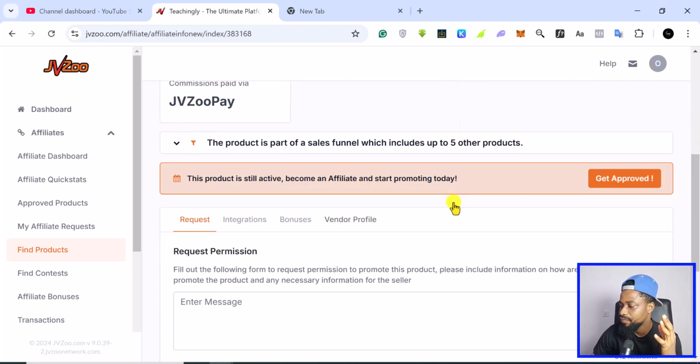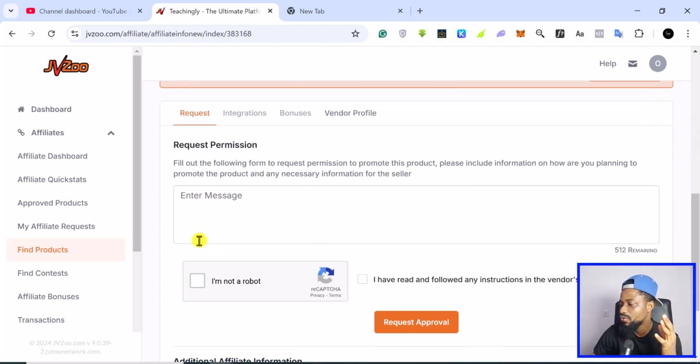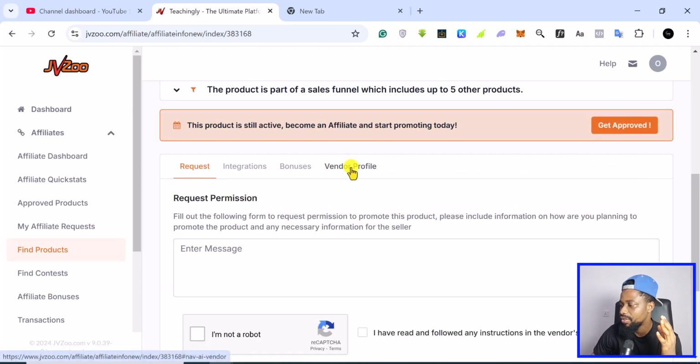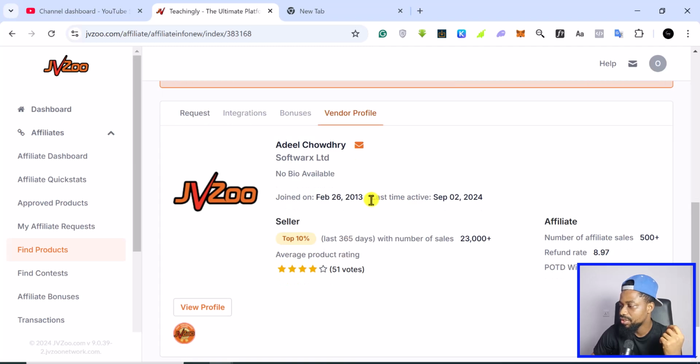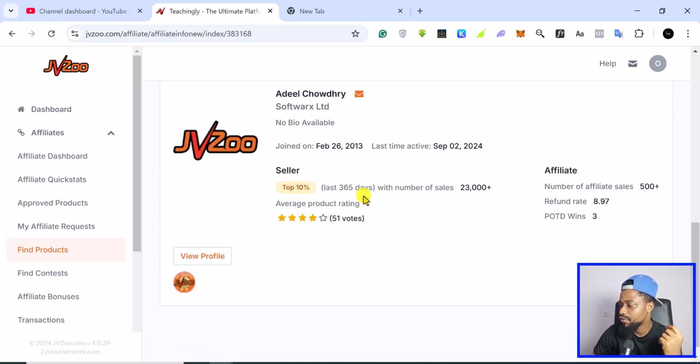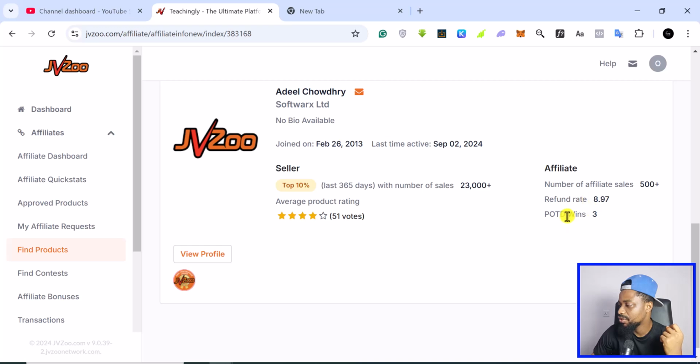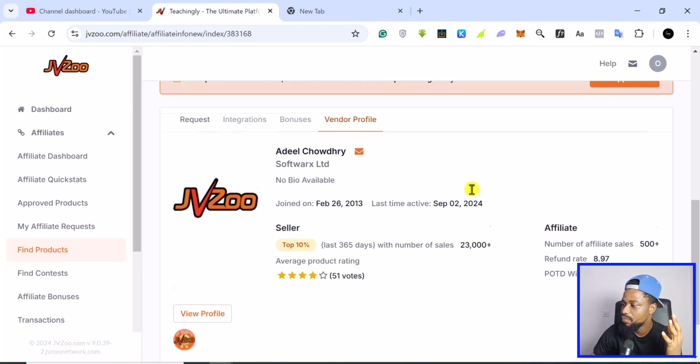All right, so you can basically request permission here, or you can view the vendor profile to see what this vendor has done before. You can see when they joined JVZoo, their refund rates, the number of affiliates they've had, the total votes, and all of that. So they've been a top seller for the last 365 days with more than 23,000 products sold.